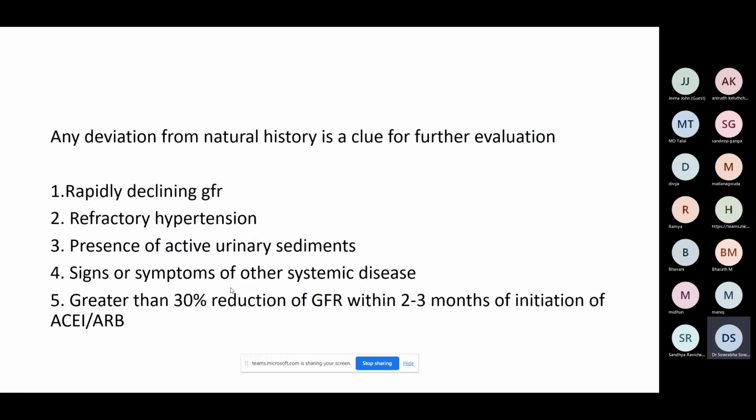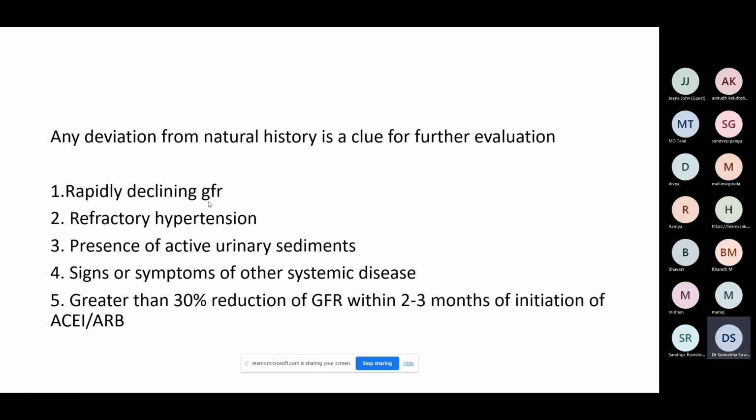Now that is put more in perspective. So if there is any deviation from this natural history, you have to evaluate further to see whether it is just diabetes or some other disease causing these things. So one clue is a rapidly declining GFR. What did I say? GFR on an average in a diabetic patient comes down by 10 to 12 ml per year.